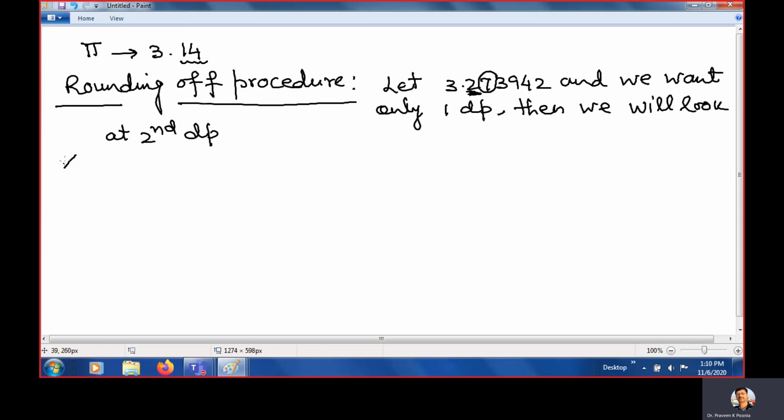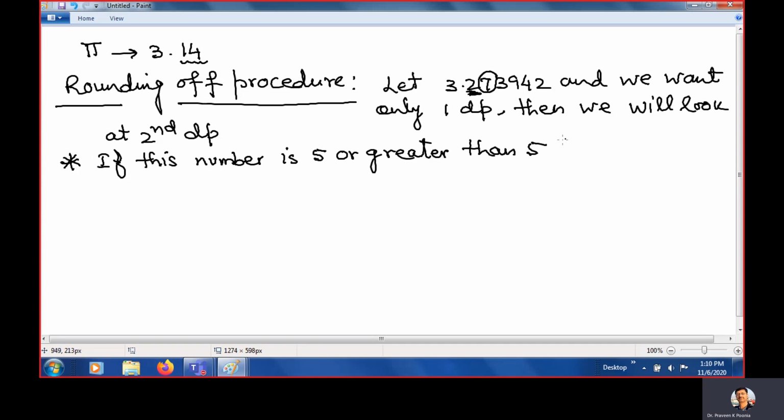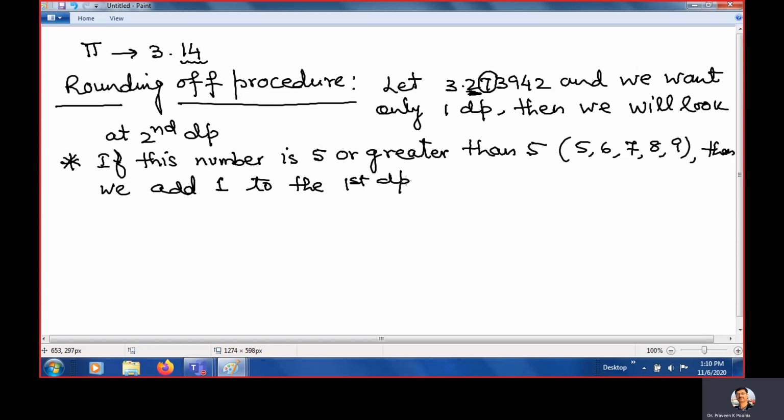Now there are two conditions. Condition number 1. If this number is 5 or greater than 5, that means 5, 6, 7, 8, 9, out of these numbers, then we add 1 to the first decimal place.